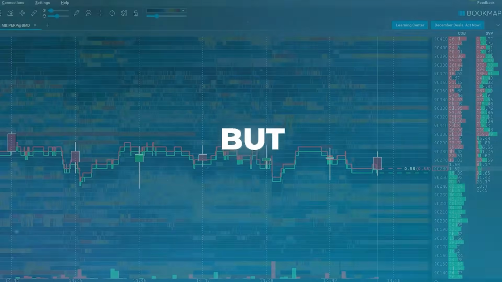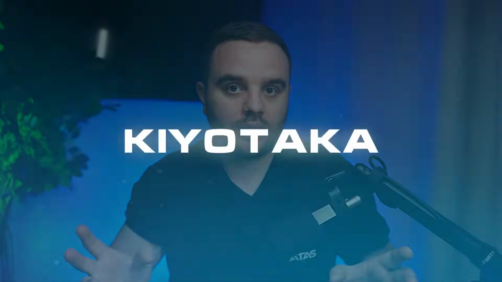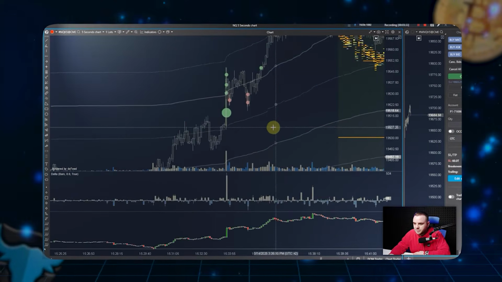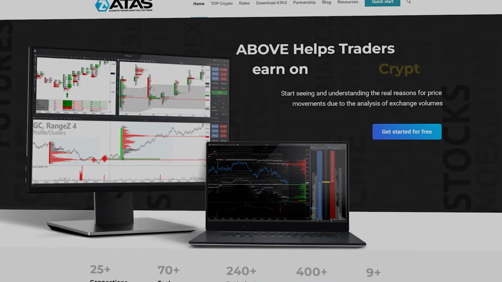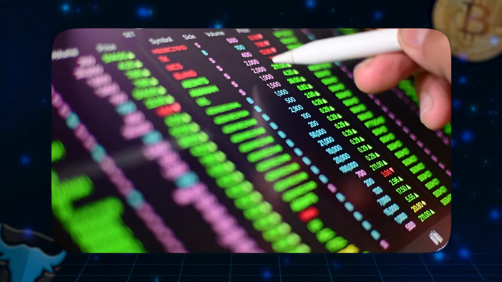A lot of you are using limit orders to take the best trades, but which platform is better to use for the crypto market? In today's video we will compare Bookmap and Kiyotaka. As you know, we already compared Bookmap and ATAS in another video, and the main idea there was that if you have one exchange, one liquidity provider, in that case it's really better to use ATAS. But what about crypto, when you have multiple exchanges where you have spot and futures markets?